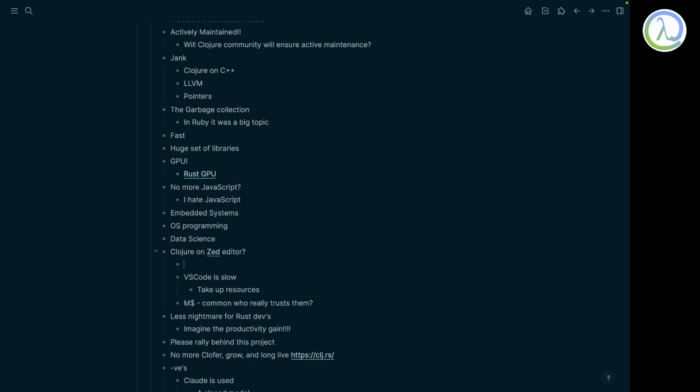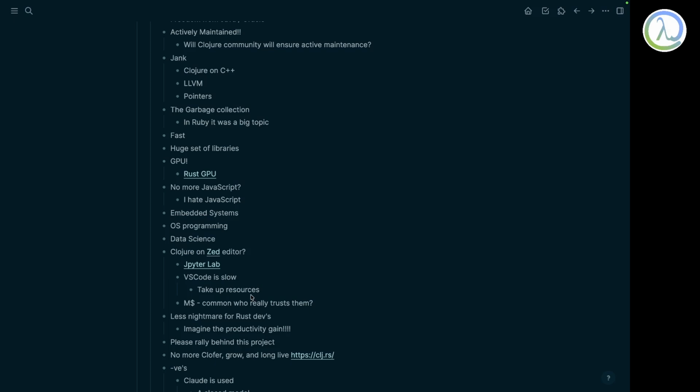But if Clojure on Rust becomes mainstream, they can use that with Z editor, and Z could become one of the best editors for Clojure. One can say Emacs, Vim, but I personally could never get myself trained in Vim and Emacs, and they just seem like too much.